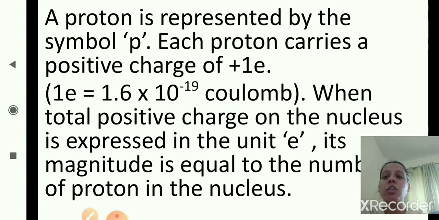When the total positive charge on the nucleus is expressed in the unit e, its magnitude is equal to the number of protons in the nucleus. So a proton is represented by the symbol P, and each proton carries a positive charge of plus 1 e, which is equal to 1.6 into 10 raised to minus 19 coulomb.